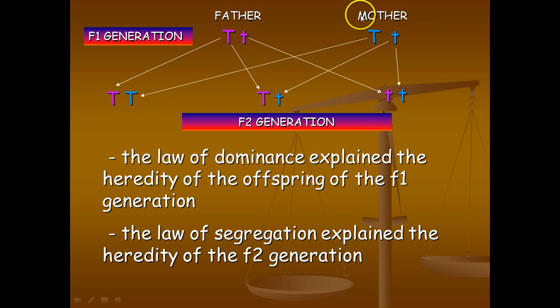In this case, if mom has these genes and dad has these genes, the kid could have any of these 3 combinations of genes. So the law of dominance explained the heredity of the offspring that mom and dad got, but the law of segregation explains the heredity that this generation gets.